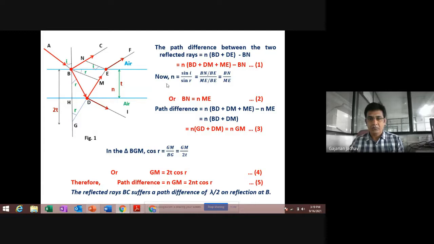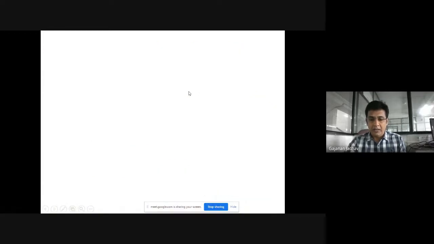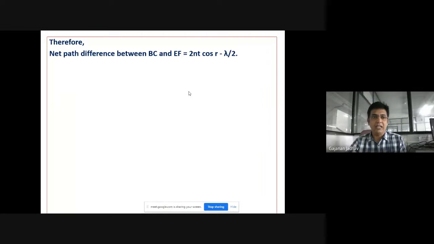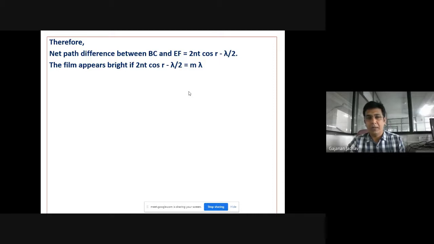Now, if you take the help of these equations, ultimately we come to the conclusion that the net path difference between the two rays BC and EF can be written as 2nt cos R minus lambda by 2. So the film will appear bright if this path difference is equal to m into lambda, that means 2nt cos R minus lambda by 2 is equal to m into lambda.